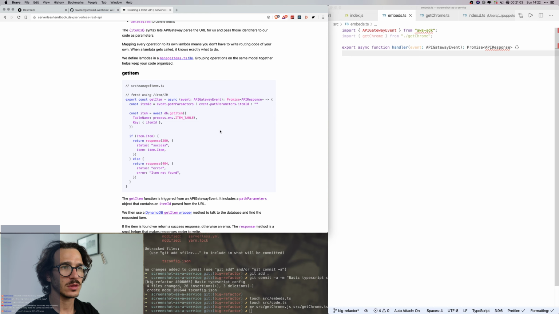So I'm gonna take that, put it here, and let's say try const result equals await take screenshot, and if there's an error, we're going to return the error. So we return the response of 500 with an error, and we return the response of 200 with a result, if that works. Cool. We've got that. We've got the target URL. Then we need to import take screenshot, or we're gonna create a new file for that.